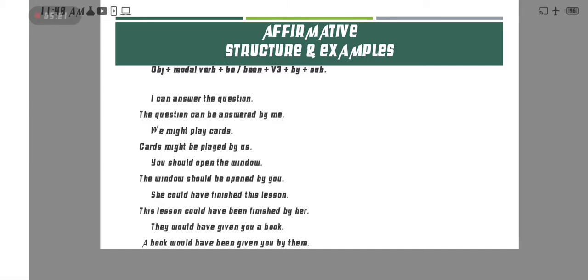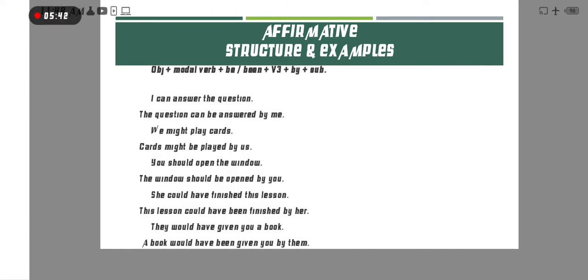Cards, then modal verb might, and then be, because it gives us present tense. Might be, then verb third form played, then the last subject by us.